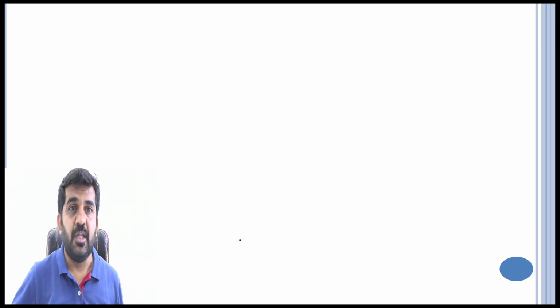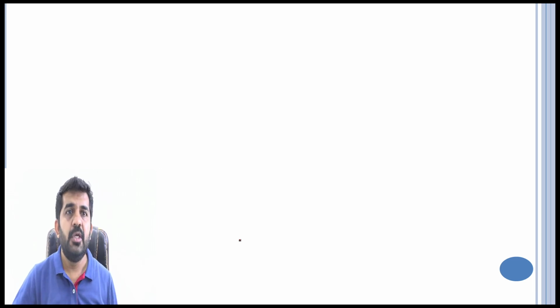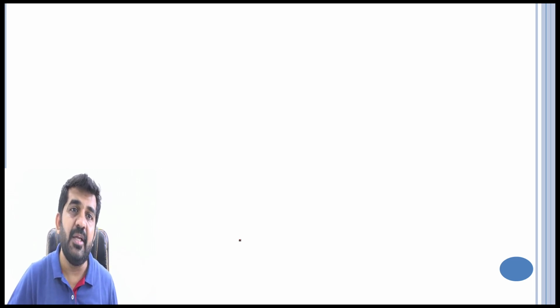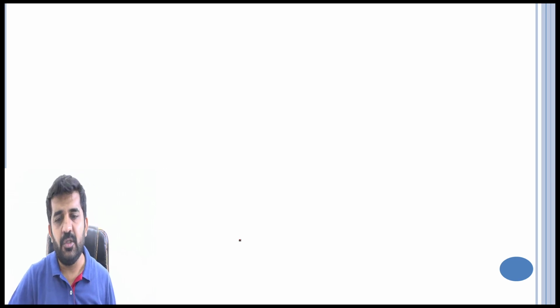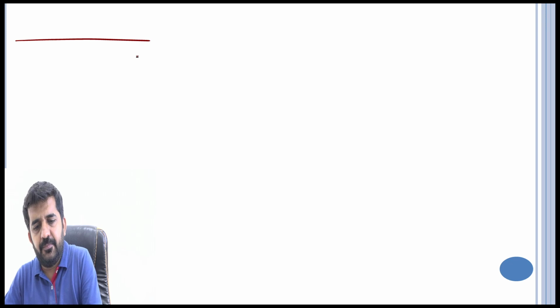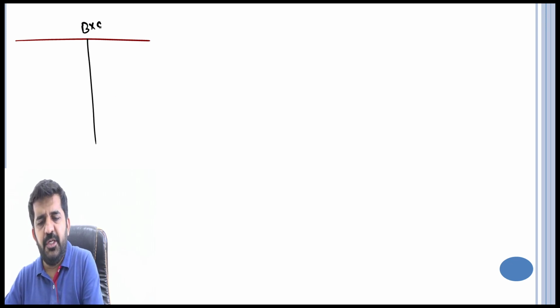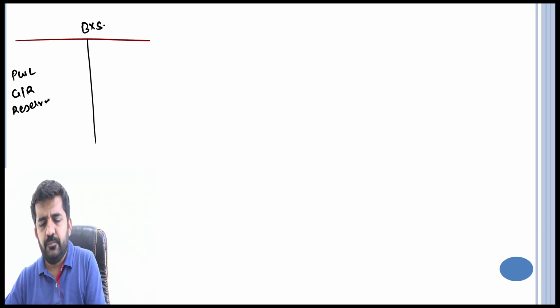Let us continue with last point, that is nothing but reserves. When you are admitting a partner, what to do about reserves or profit and loss on the liability side of balance sheet. This is balance sheet. Is that all? What to do about P&L, general reserve, any other general reserve which is there in balance sheet.